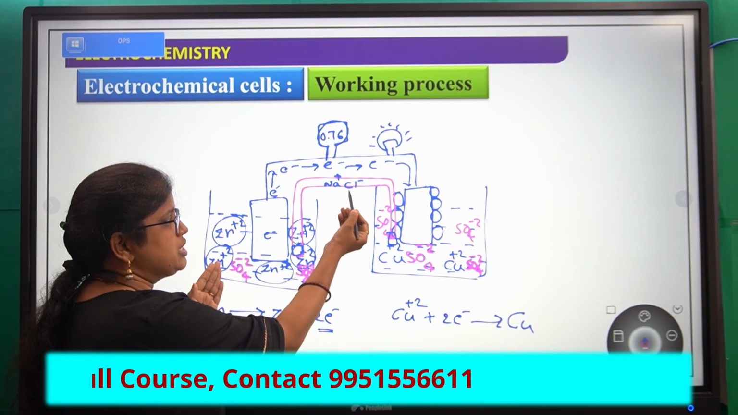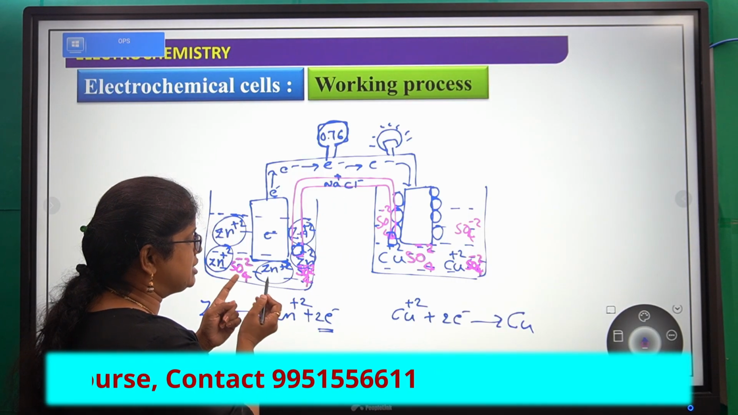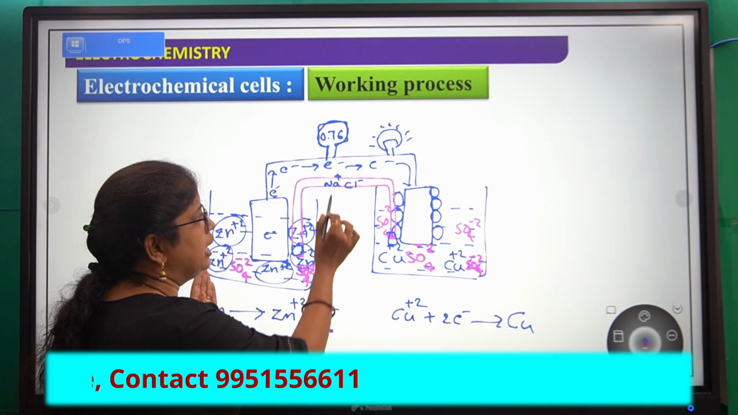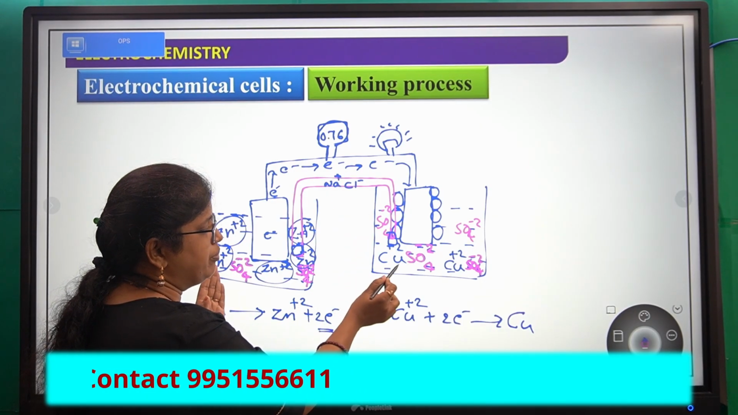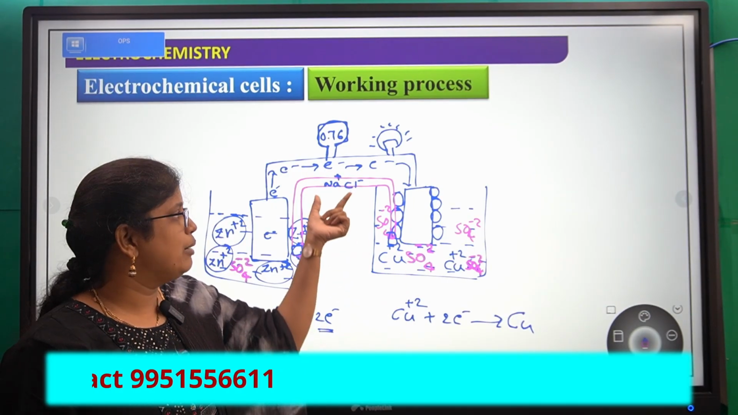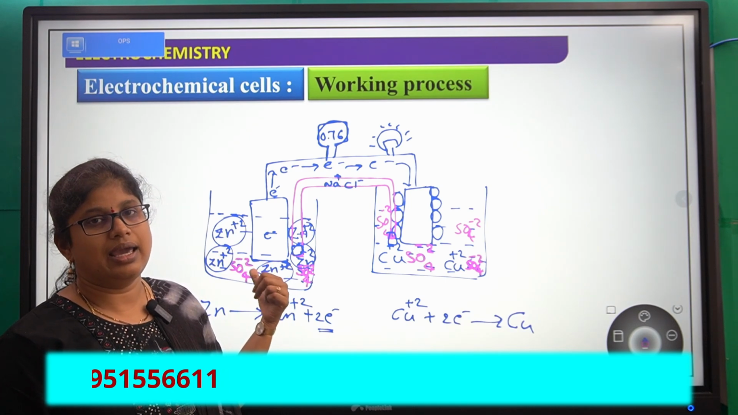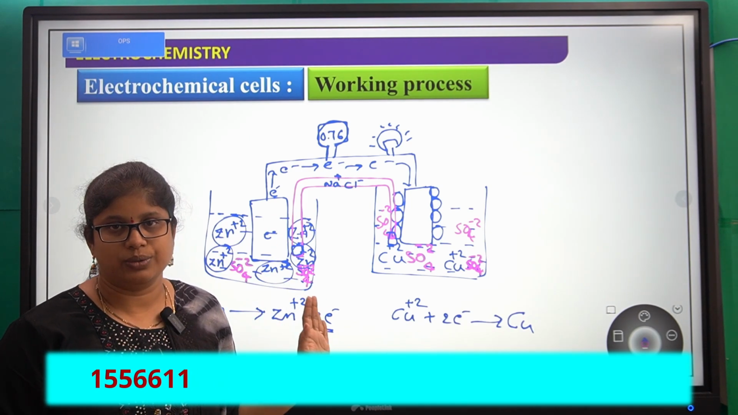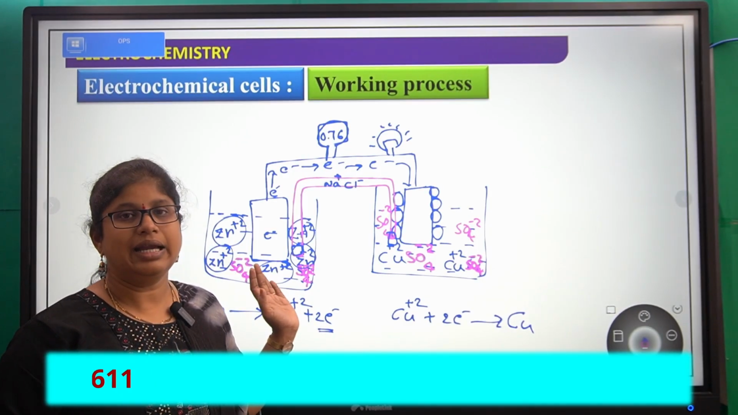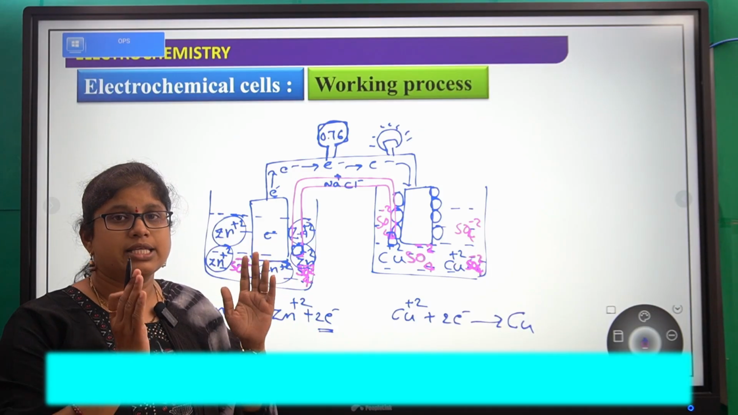Here from this salt bridge, oppositely charged ions, Cl minus ions, will come here and neutralize these positively charged ions, and here Na plus ions will come and neutralize the sulfate ions. The number of oppositely charged ions is generally equal to the zinc ions which are coming from that electrode.